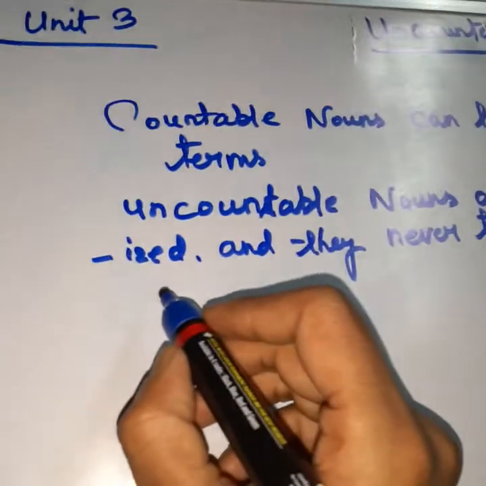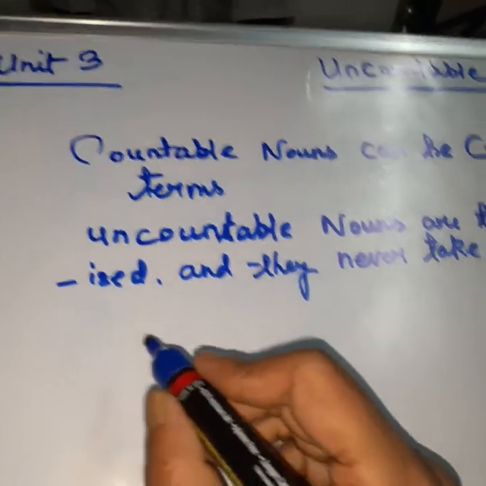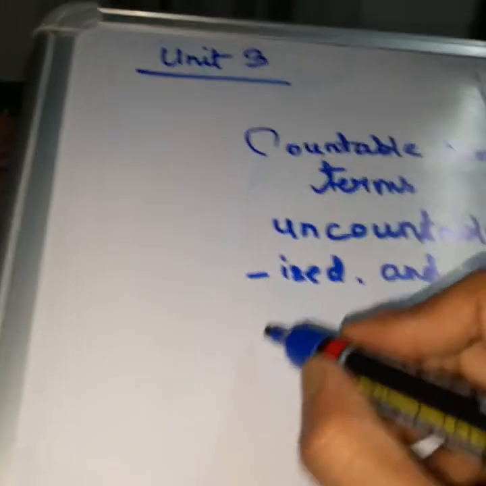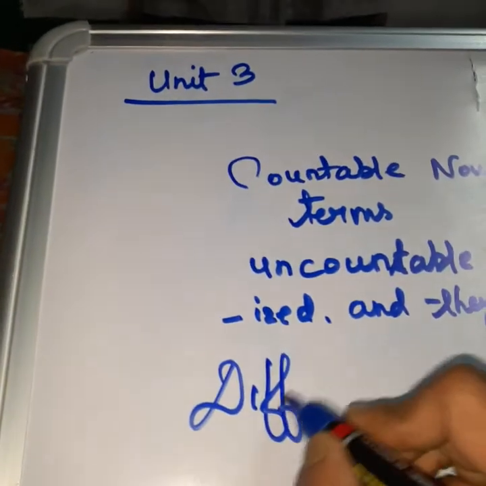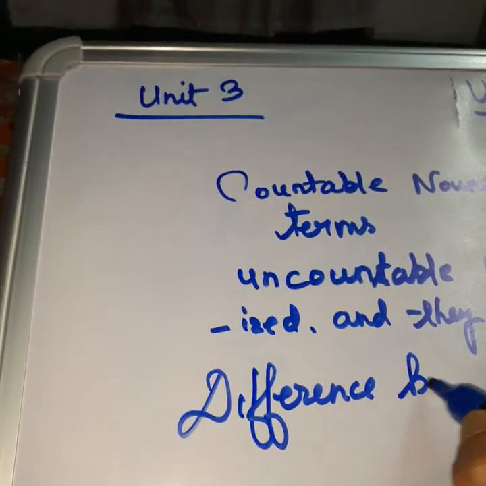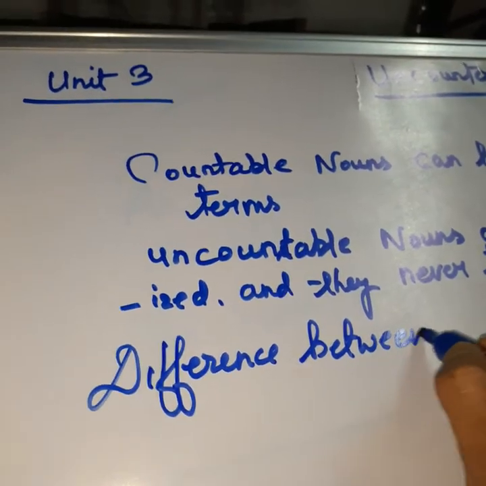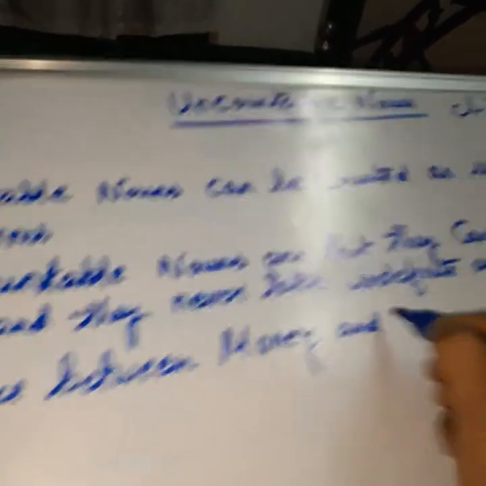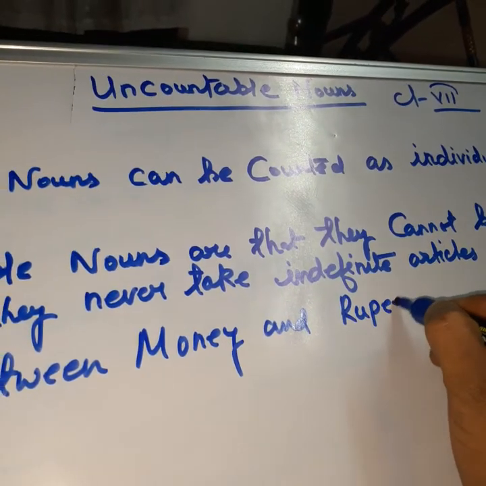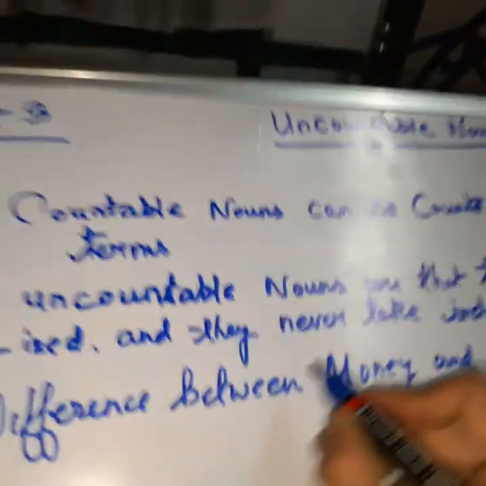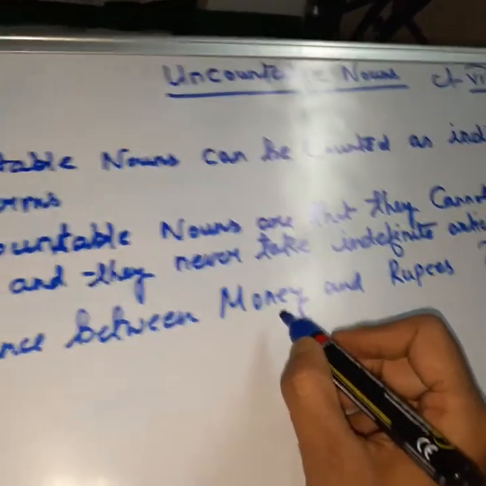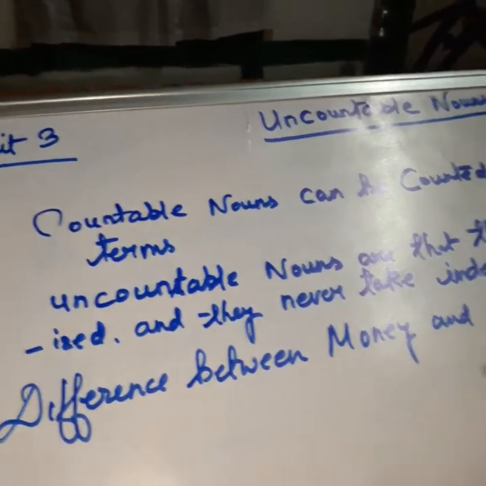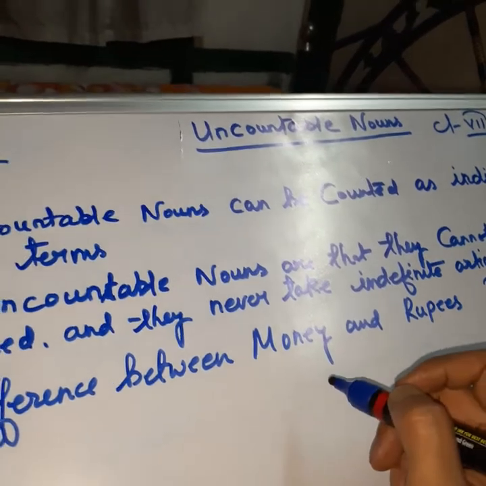Now I'll put some examples. It is a very confusing example. Tell me, what is the difference between money and rupees? Now we can easily think that both are countable. Money is also countable, rupees is also countable. No,